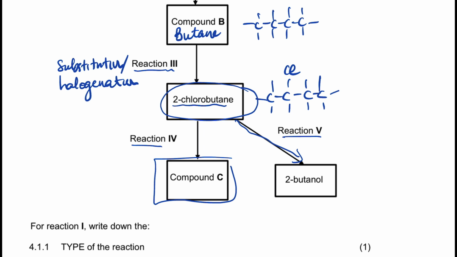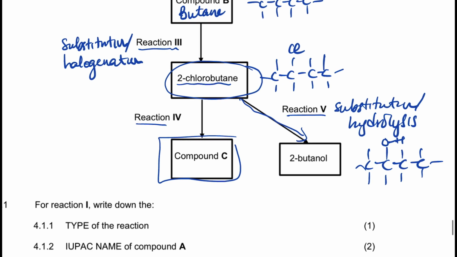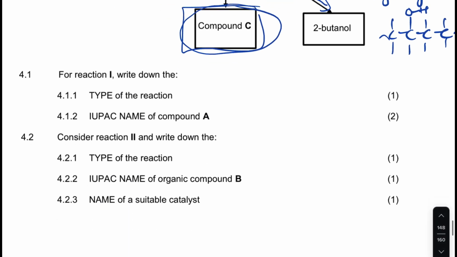So that's a substitution as well. And what type of substitution is that one? It's hydrolysis, right? In the place of the halogen, it has the OH. We cannot analyze what that one is unless they lead us, right?